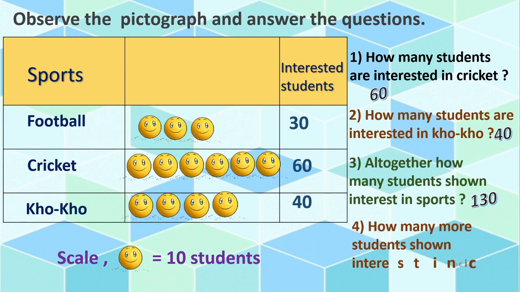The last question. How many more students shown interest in cricket than football? Here we have to compare the number of students in cricket with football. Here in cricket we can see 60 students and in football only 30. So the difference is 30. Isn't it? That we have to write here. Got this, children? Are you enjoying? Of course, yes. Right?